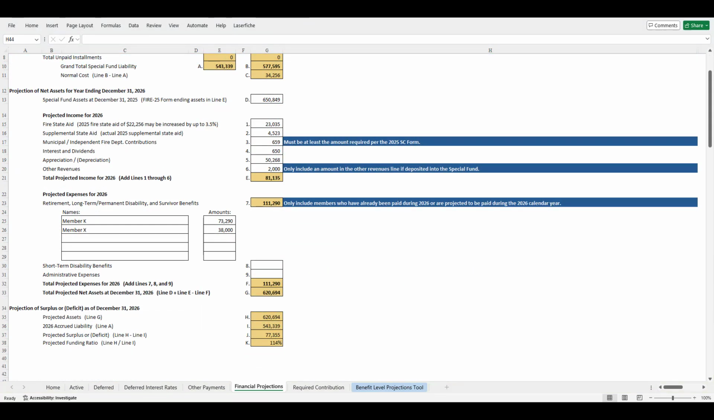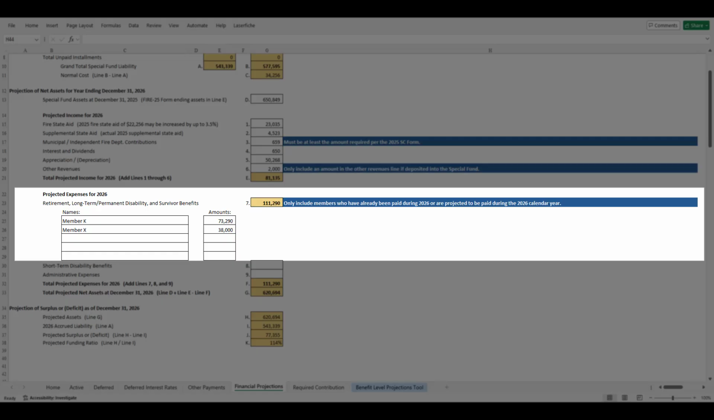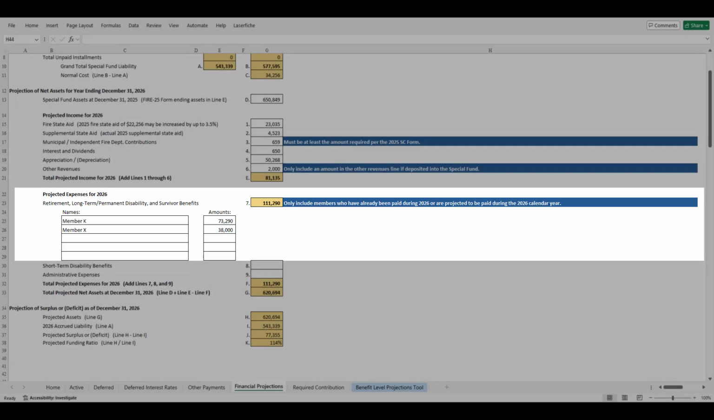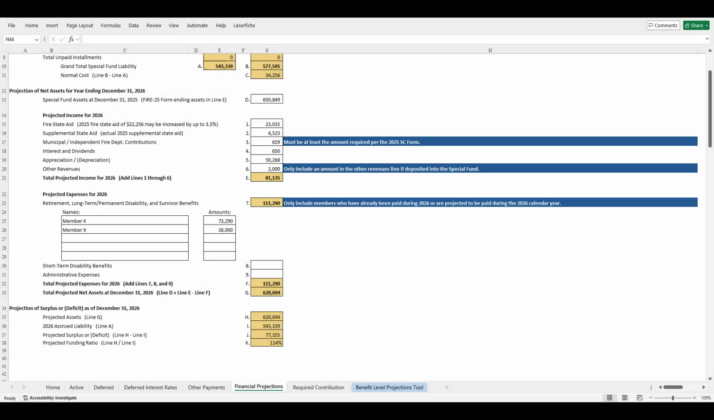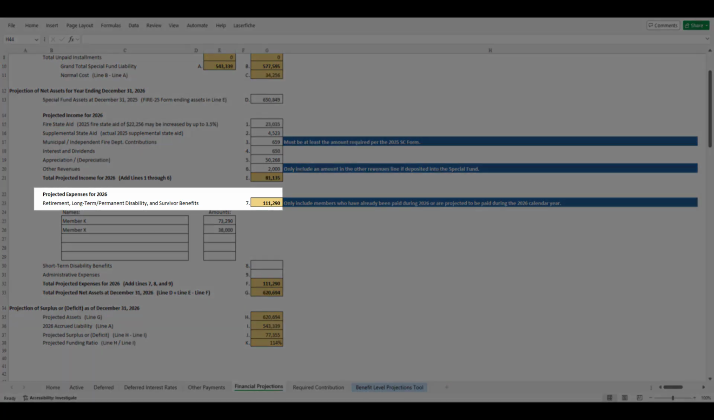To complete the projected expenses section, begin by entering the names and distribution amounts of any service pensions, long-term disability benefits, and survivor benefits paid or anticipated to be paid during the calendar year. Please note that if a member's distribution amount is included on the Financial Projections tab, the member's status should be reported as paid on the Active, Deferred, or Other Payments tab of the SC form. This ensures that the member's liability amount is not double counted on the form. The total projected service pensions and benefit amounts are automatically calculated and displayed in line 7.